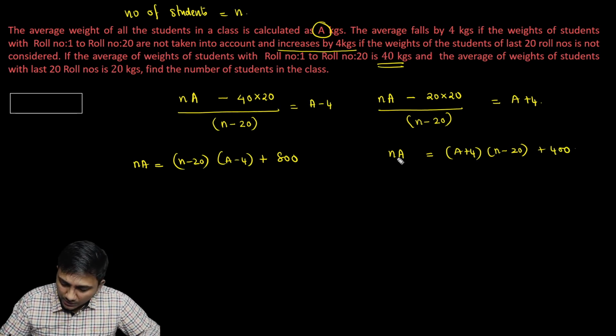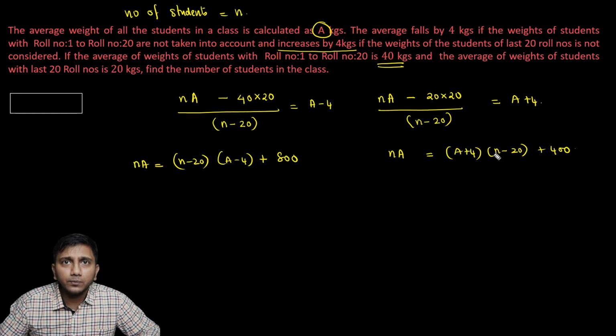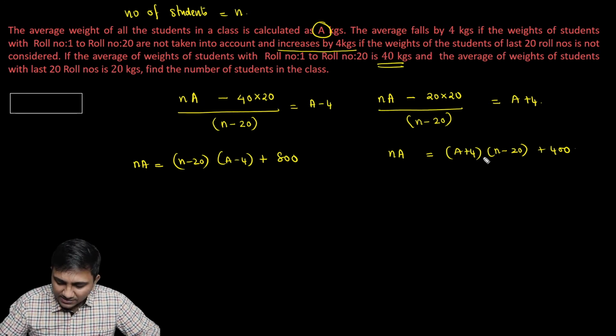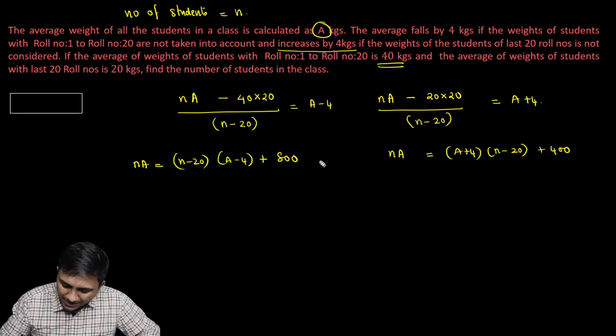So in the two equations that we have got, this is for first 20, last 20, and both the equations have nA on the left side. So I could equate the right hand sides. Or if you want to subtract, you can subtract, have 0 on the left hand side and then equate. So I'm going to equate the right hand sides of both these cases and see what we can get out of that.